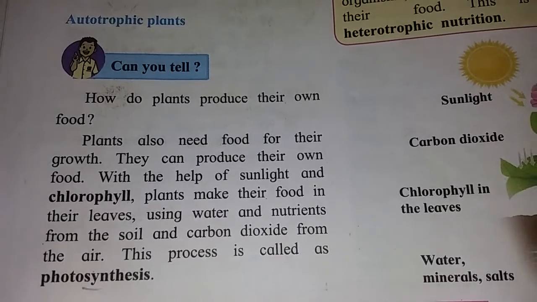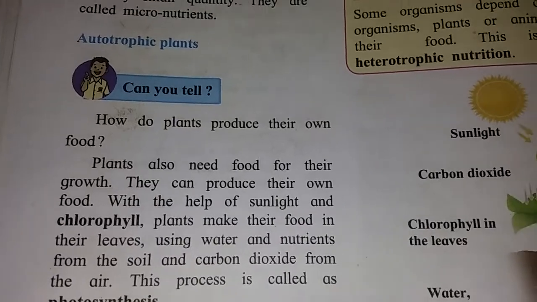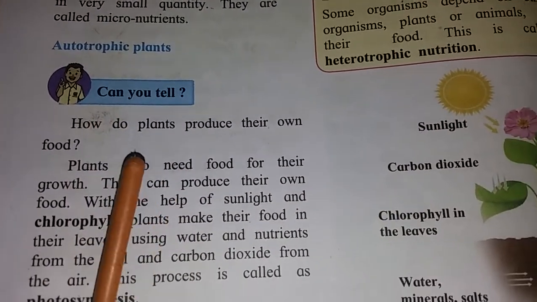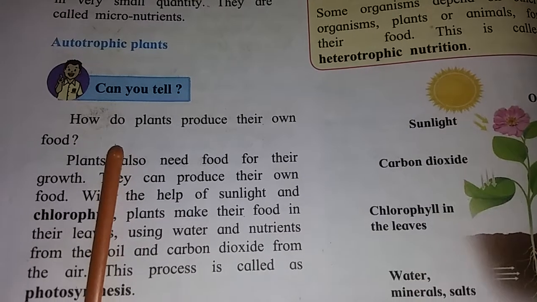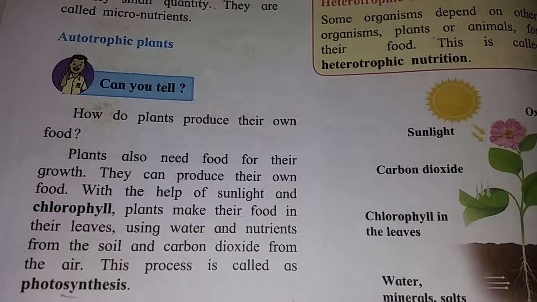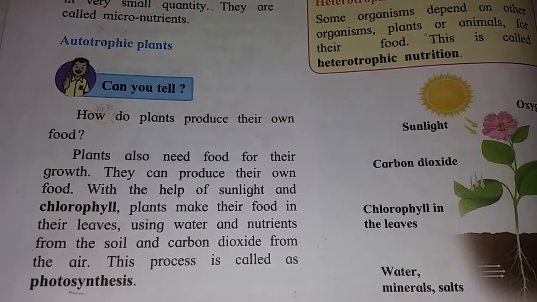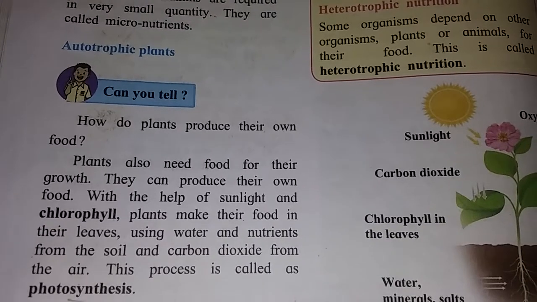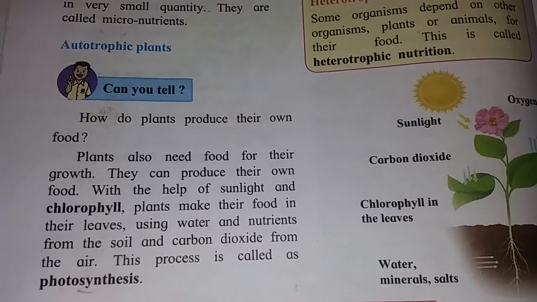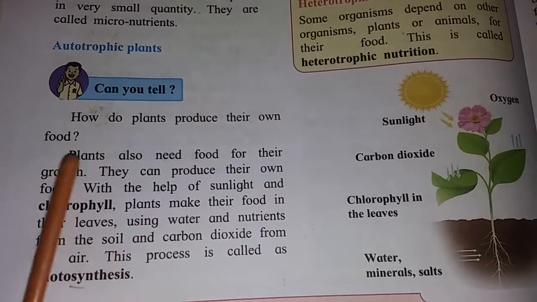Science, chapter number 4, Nutrition in Living Organisms. In this, our next point, autotrophic plants. How do plants produce their own food? With the help of sunlight. And the process of making food is called photosynthesis.